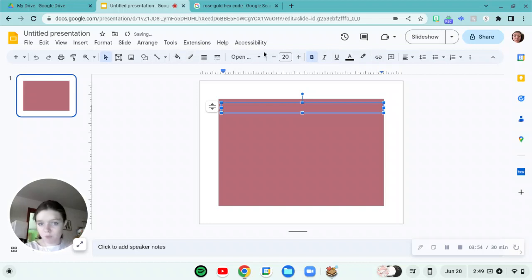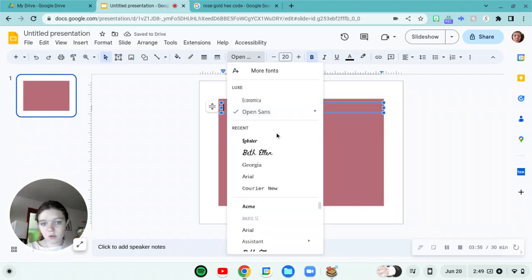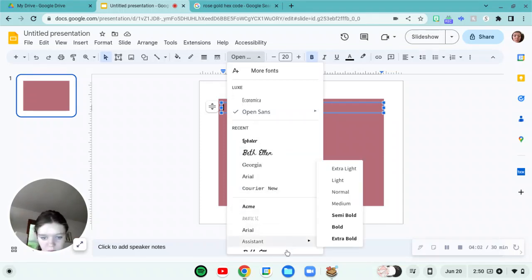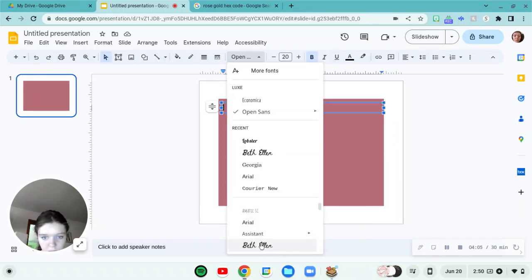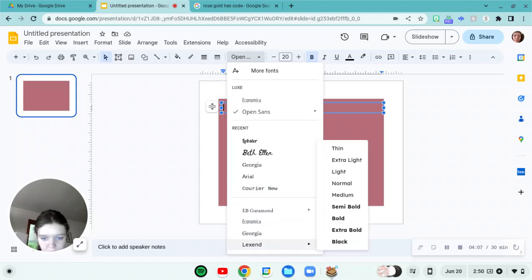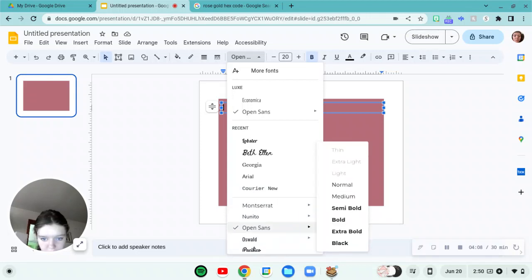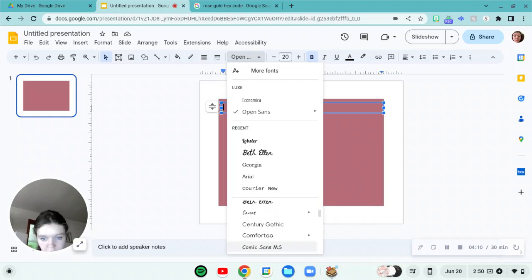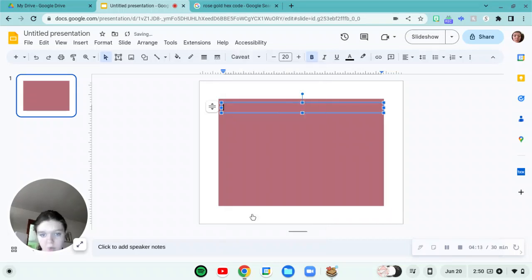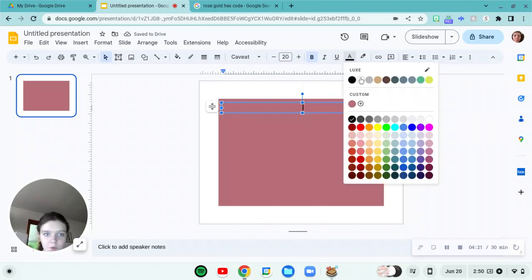And then for your font, you want to do whatever font you think looks pretty and that you can read. I like this one just for my numbers and things. Then you want to pick your color.